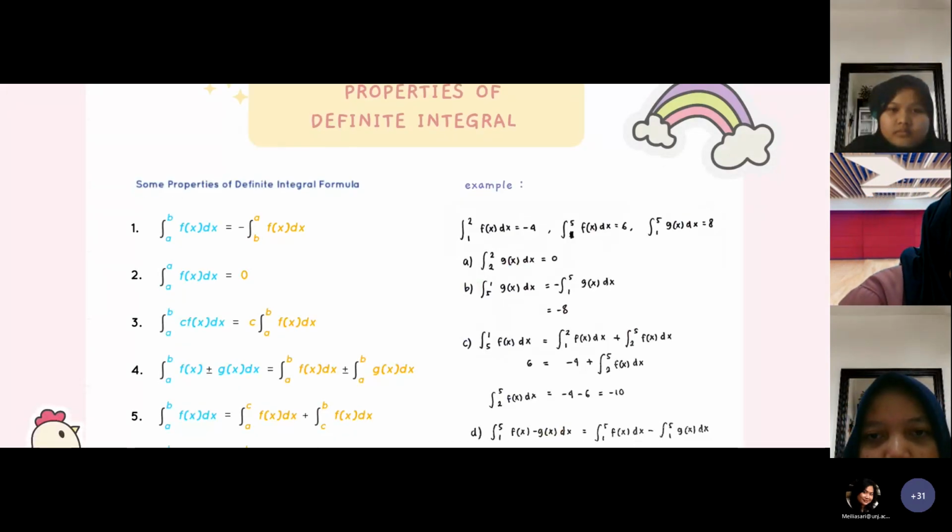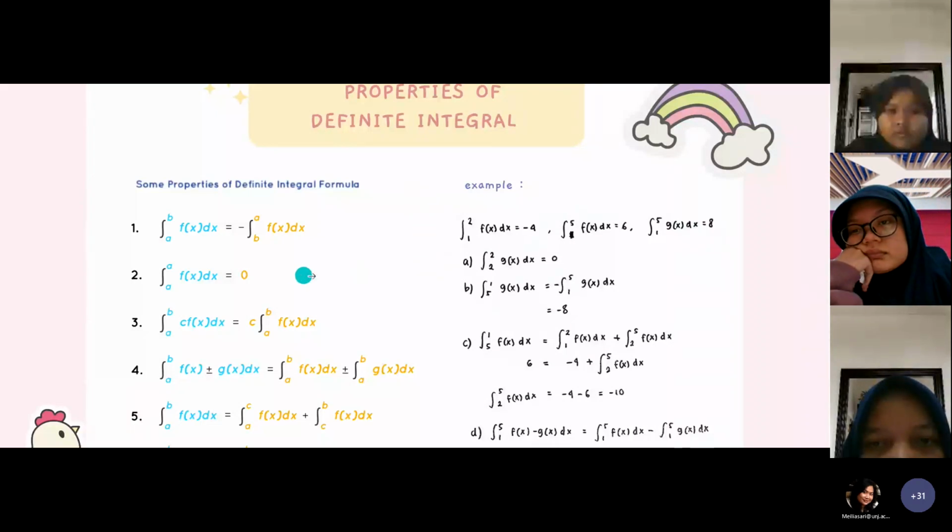Properties of definite integrals. Some properties of the definite integral formula are like this. We can use this formula: the integral of g of x with respect to x from 2 to 2 is equal to 0. This example A can use formula number 2.